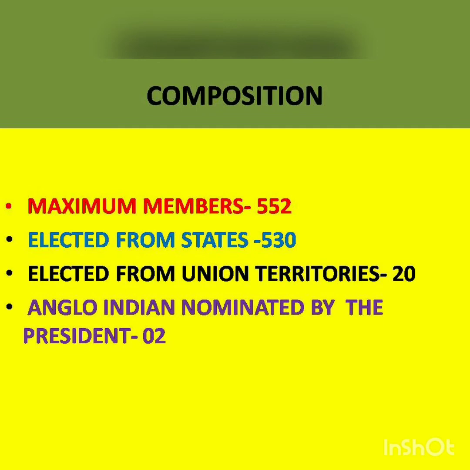So I hope the composition is clear, children, that the Lok Sabha cannot have more than 552 members. Out of these, 530 members are elected from the states and 20 members are elected from the union territories. Clear? The President of India can nominate 2 members from the Anglo-Indian community.